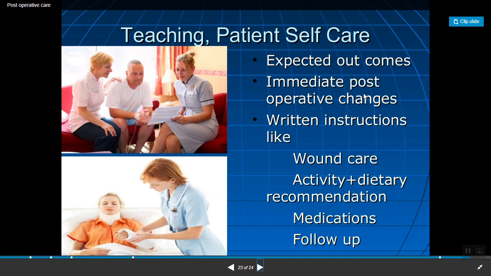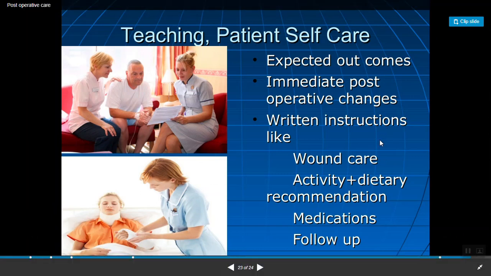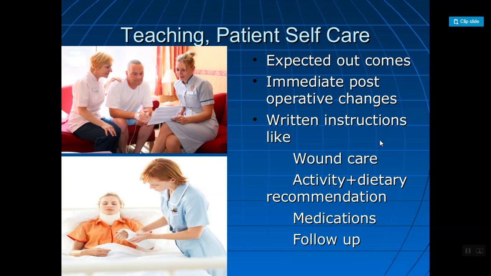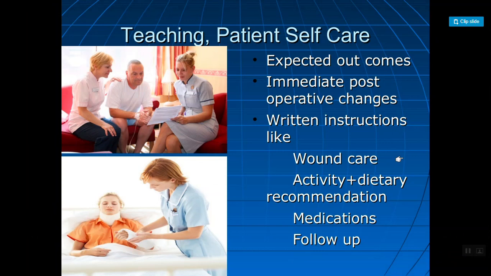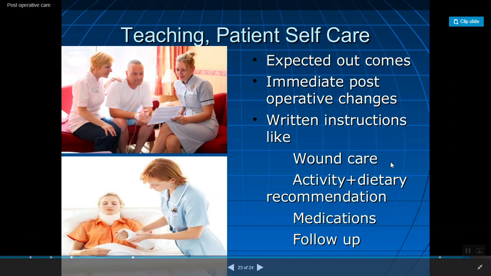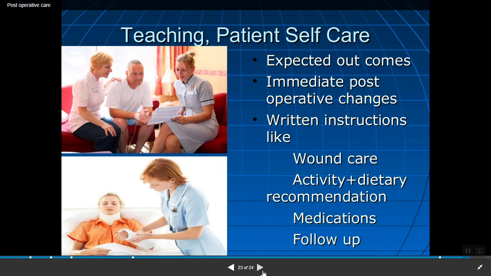Teaching patient self-care means how the patients can take self-care, which must be taught to a patient. The expected outcome and immediate post-operative changes, if anything is lost, if any body part is removed, such as amputation of a leg, then it must be explained. Written instructions: how they can take wound care, how they can go for the dressing, what are the follow-ups for the dressing, how to do activities, what are the dietary recommendations, what they must take in the diet, what they must avoid, what are the medications, the frequency, route, action and dose. Next is the follow-up: when they can come for the next follow-up.